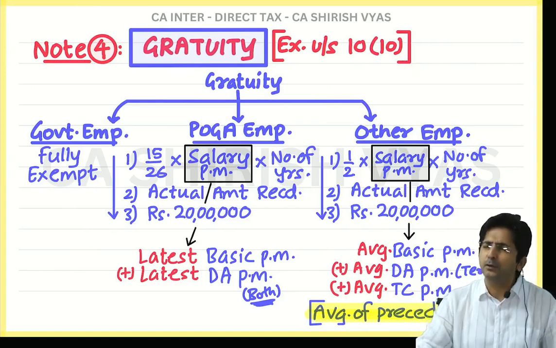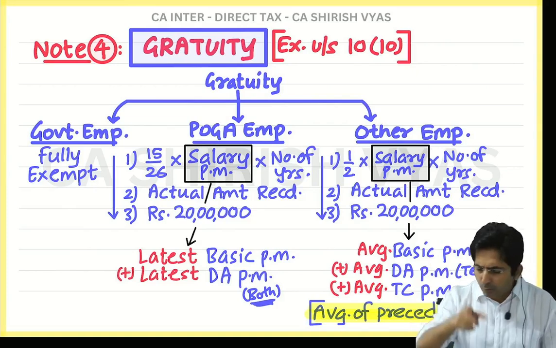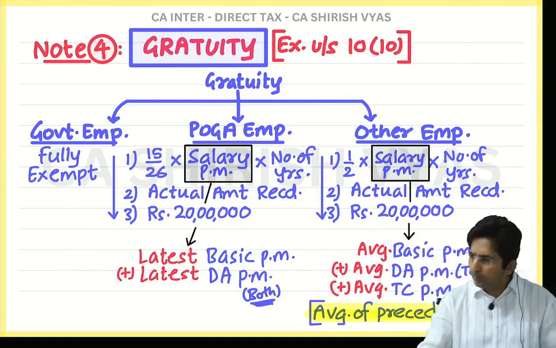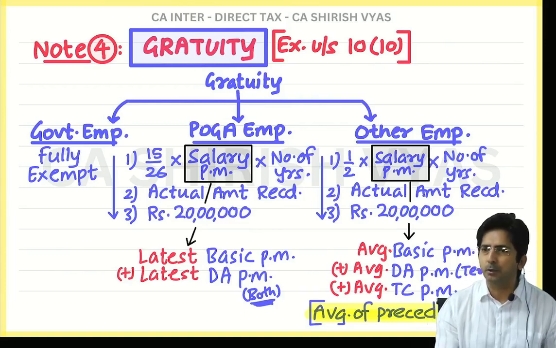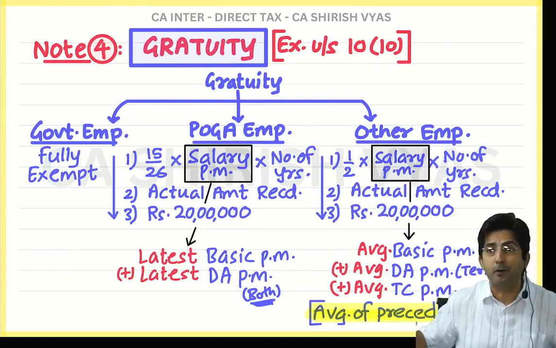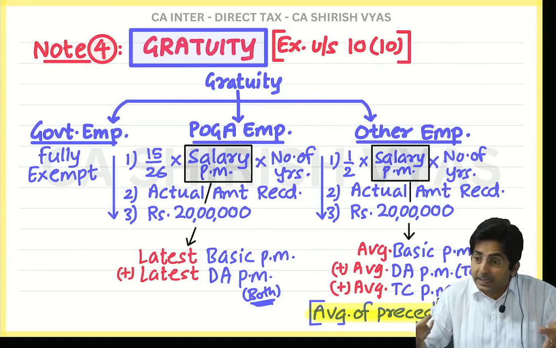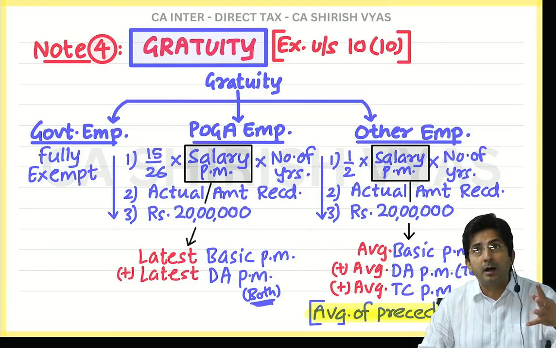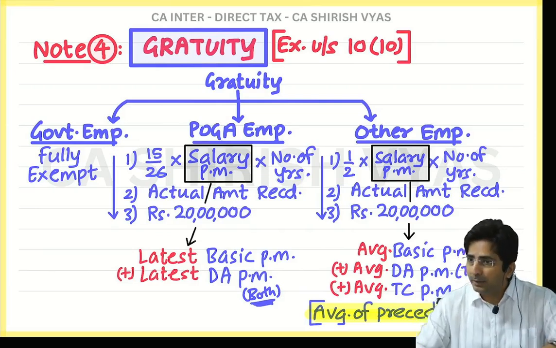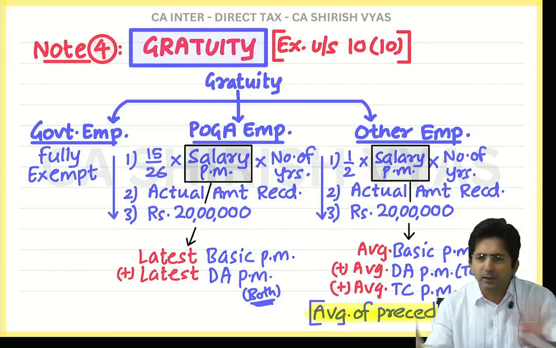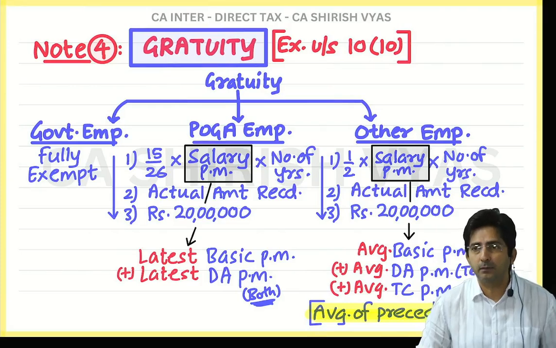So this is the way you have to remember. Poga hoga to likha hoga. And poga, round off hoga. And if it is not poga, round off nahi hoga. See, these techniques are necessary because the concept is fresh right now. But after some time, when the memories fade away, that time these techniques will be memorable. Poga to hoga. What hoga? Round off. And not poga, then round off nahi hoga. Gratuity is over. Immediately I will take one question now.